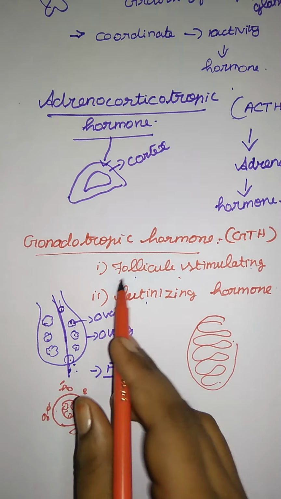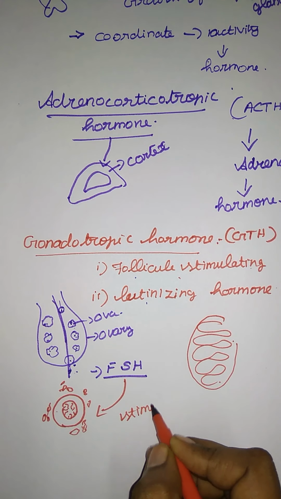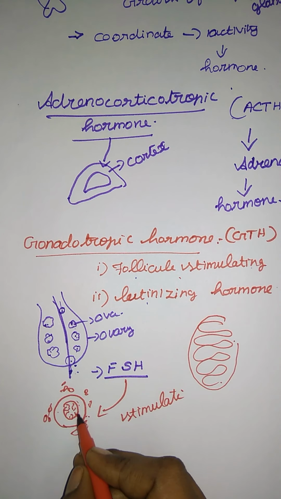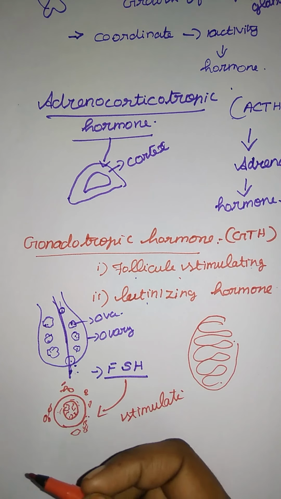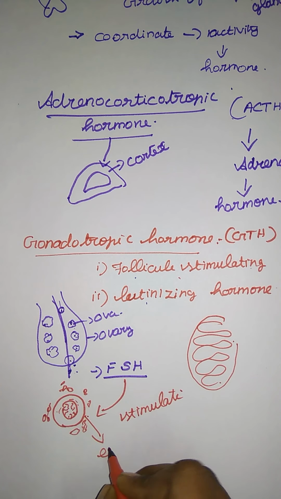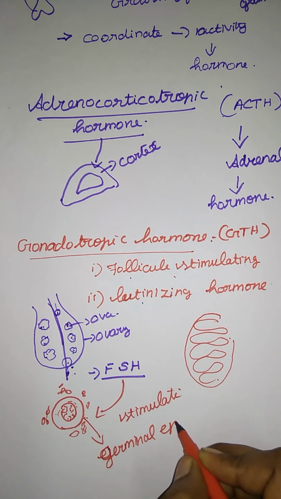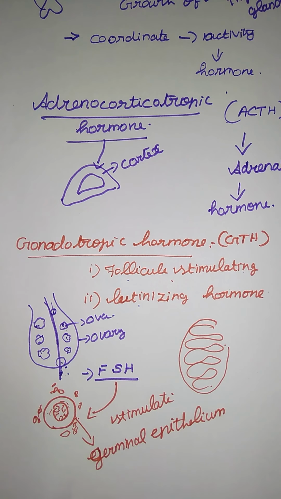Here, follicle stimulating hormone stimulates the germinal epithelium of the testis. This is the germinal epithelium, that is the outer layer. Germinal means the growing part, and it is in the testis. So this is the germinal epithelium. This is the male follicle stimulating hormone in the male part.